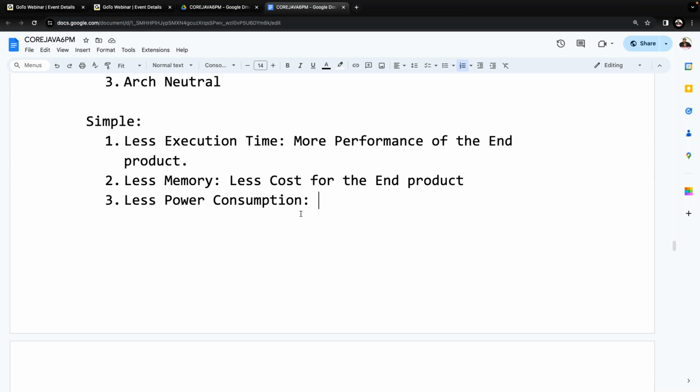The energy source is what? The battery. In the remote controller, what are we going to provide there? Batteries we are going to provide. If energy consumption is more, automatically battery lifetime will be reduced. If energy consumption is less, battery lifetime will be increased. Yes, sir, got my point or not? So here, power consumption means what? Energy consumption. By having this kind of thought, Sun Microsystems wanted to prepare a new programming language. It consumes less energy. It has to take less power consumption. If it is less power consumption, automatically the battery lifetime is going to be increased. If it takes more energy consumption, battery lifetime will be reduced.